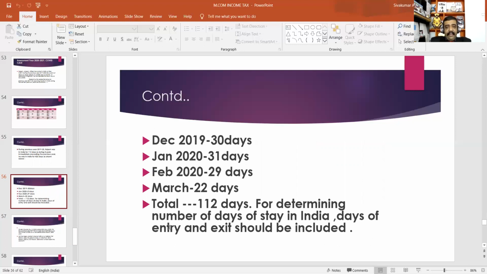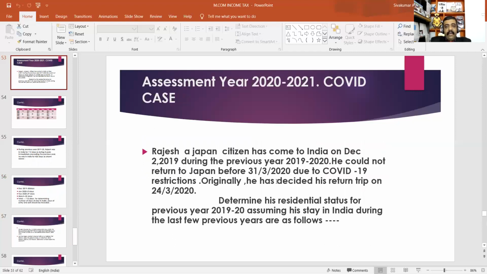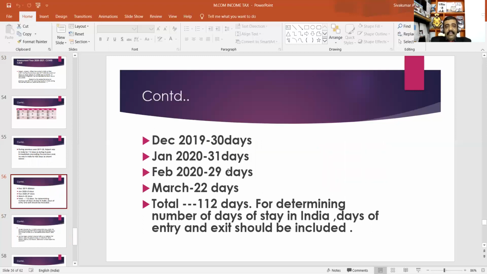December 2019, 30 days. Mr. Rajesh came to India on December 2, 2019. That means the remaining number of days in December 2019 is 30 days. Likewise, in January 2020, he was in India for 31 days.